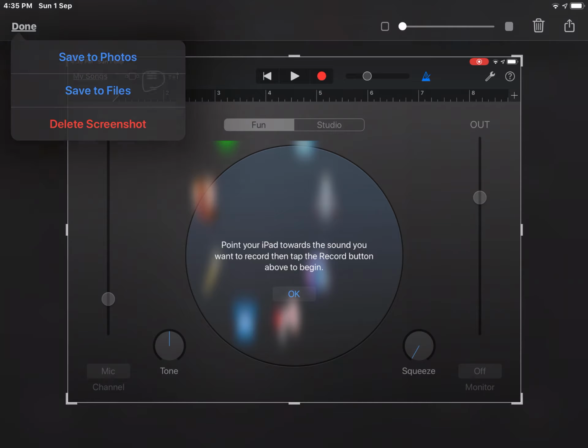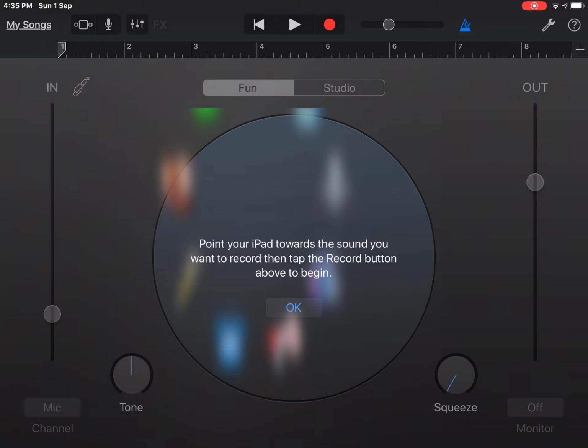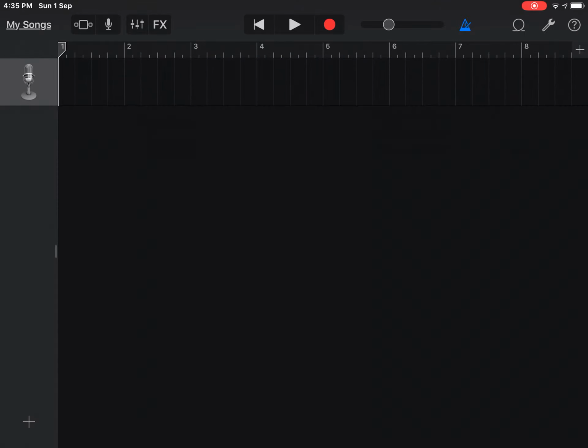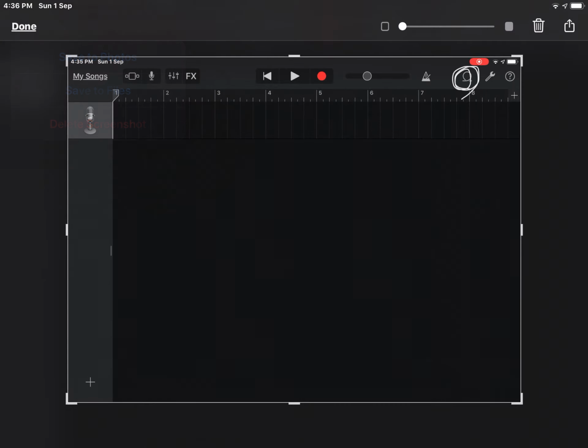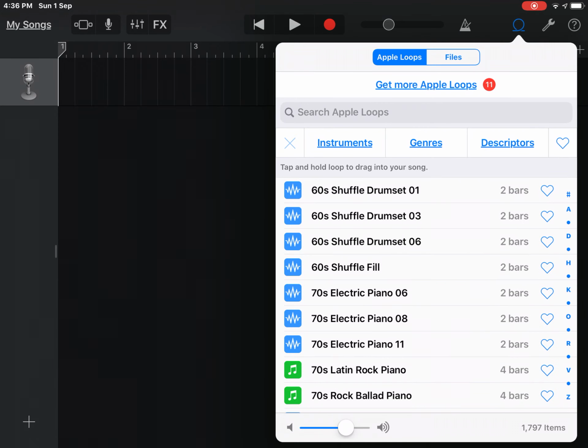If you click that, it should change the view into this. To get rid of this blue triangle, click this loop right here. Click on this loop, and you should see this.